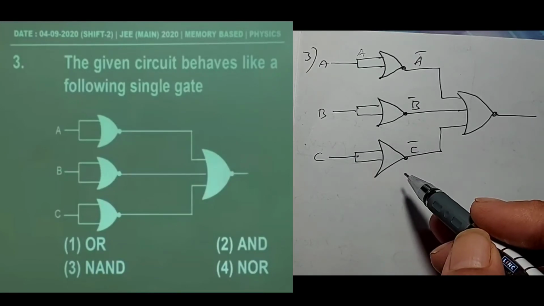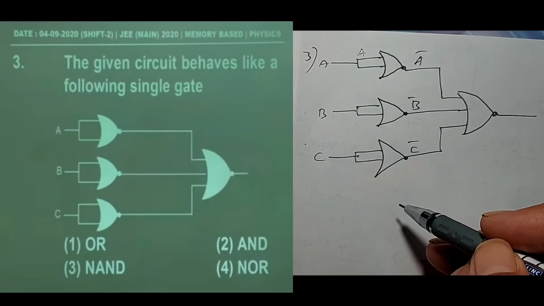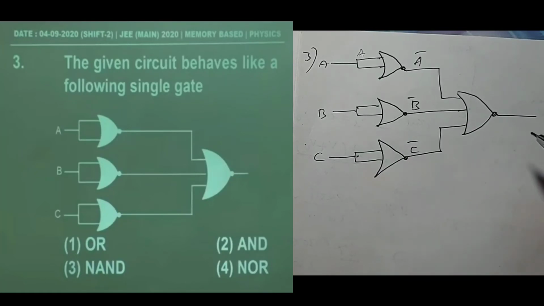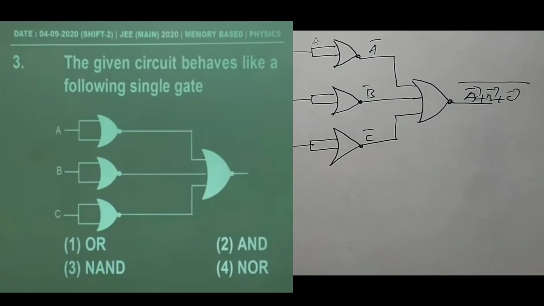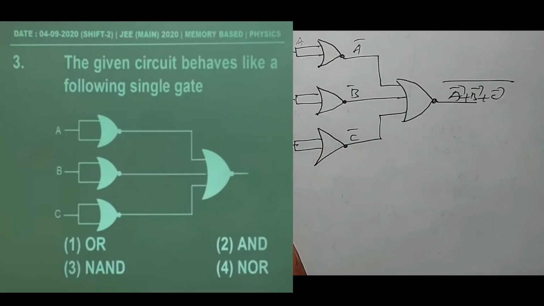These are the NOR gates. Right. Here these NOR gates are added and come out as A bar plus B bar plus C bar, whole complement.